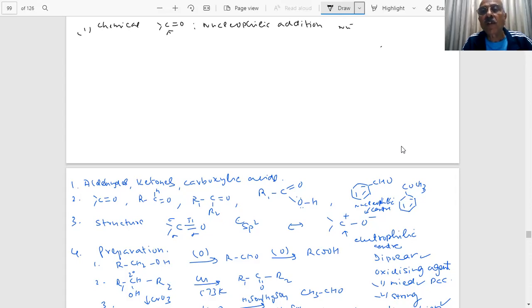What type of reactions will you see? Tell me, what are those? When you react with HCN, what happens? Cyanohydrin. What else have you seen? Sodium hydrogen sulfite: bisulfite addition product. Then Grignard reagent: addition of Grignard reagent gives alcohols also. Acetal and hemiacetal formation are very important.